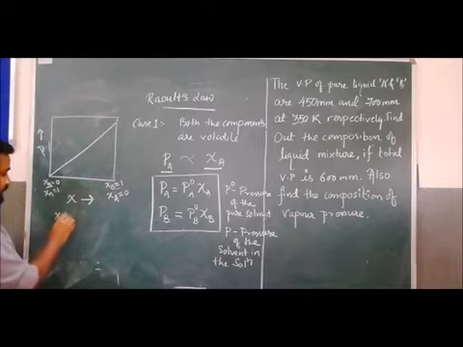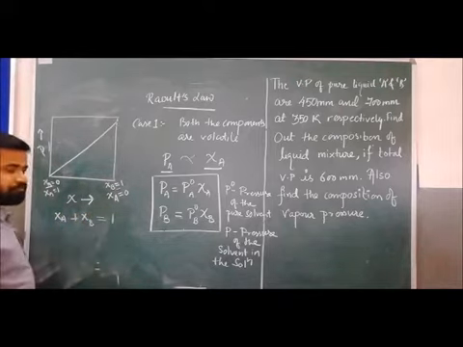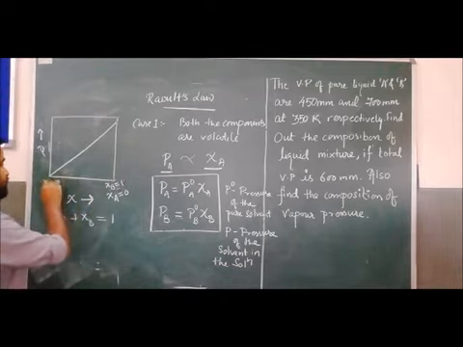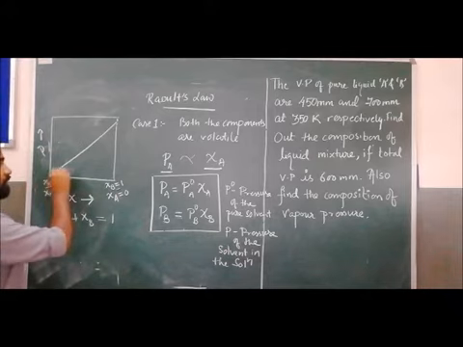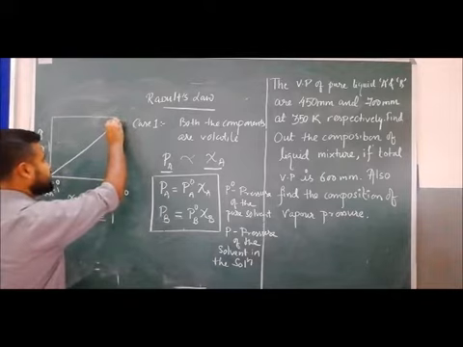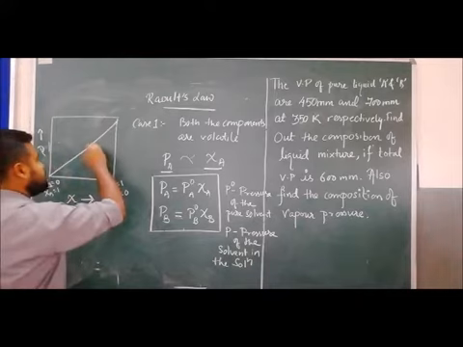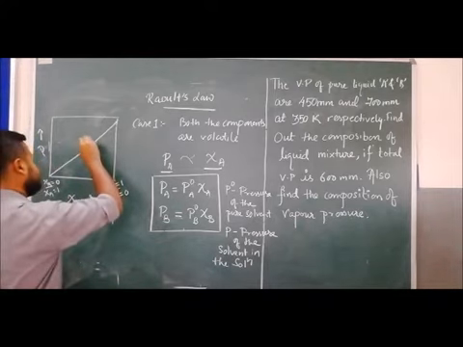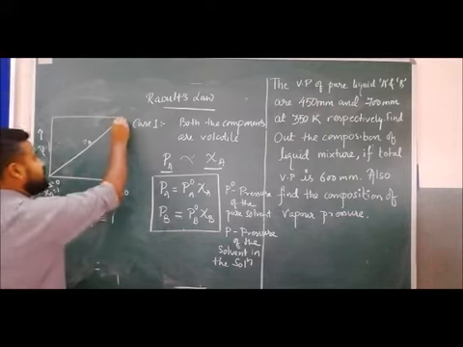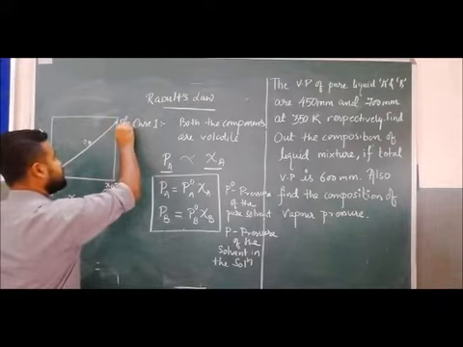Because XA plus XB equals 1. So if the mole fraction of component B goes from 0 to 1, at that time this is the maximum pressure exerted by component B, and this graph is of PB, and this point is known as PB naught.